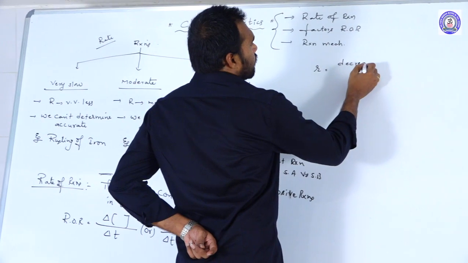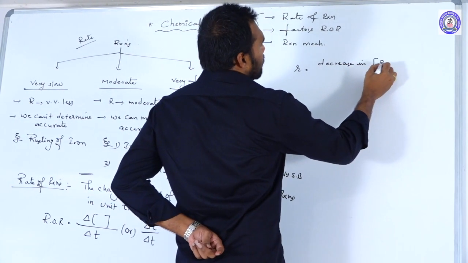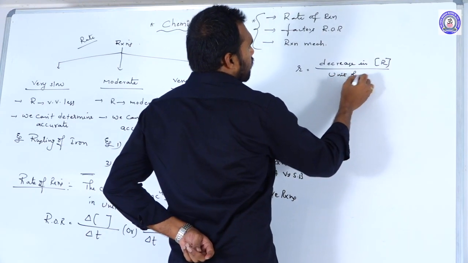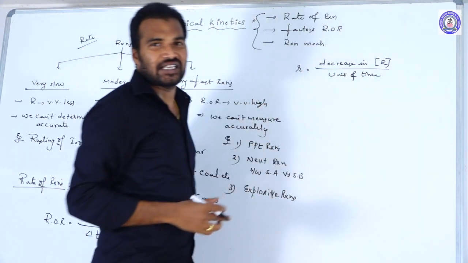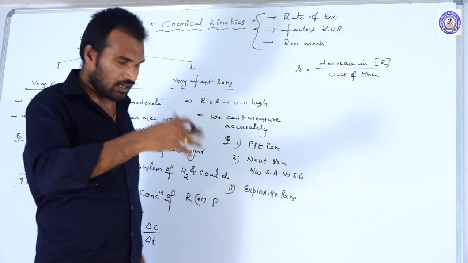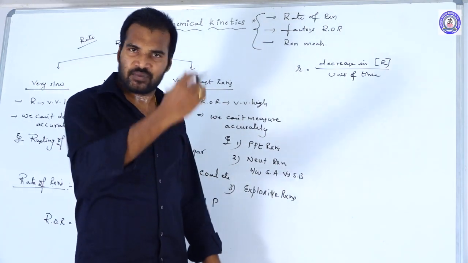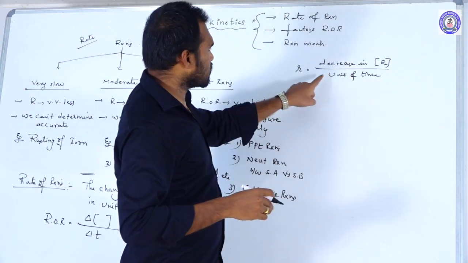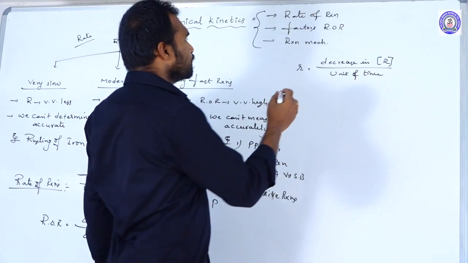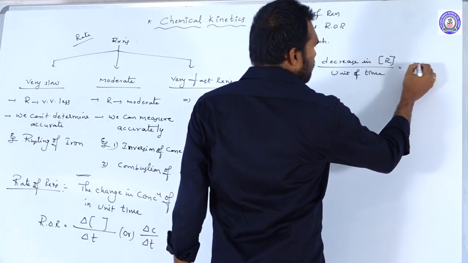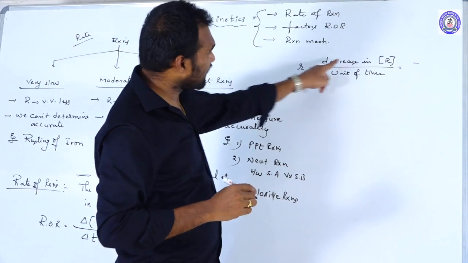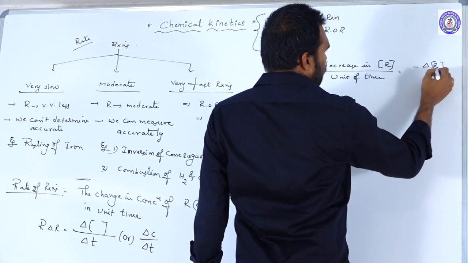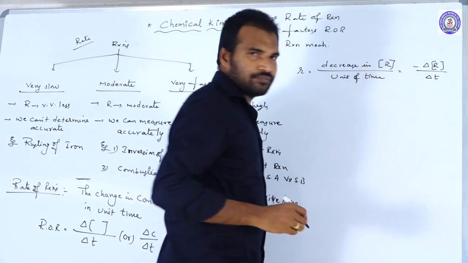decrease in concentrations of reactants within unit of time. Decrease in the concentrations of the reactants. Why? Because with the passage of time, the concentrations of reactants keep on decreasing. That is why it is the decrease in the concentrations of reactants within unit of time. So a decreasing symbol we represent with minus. This negative sign indicates the decrease in the concentrations, that is, minus delta R by delta T.